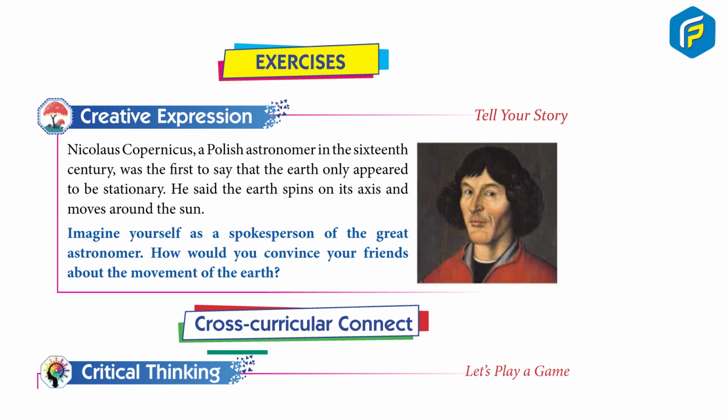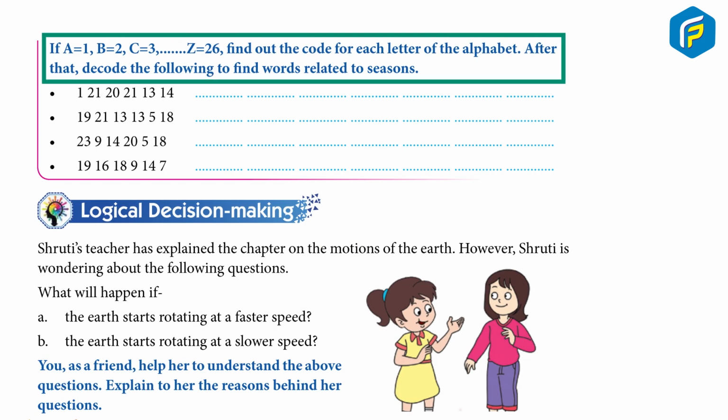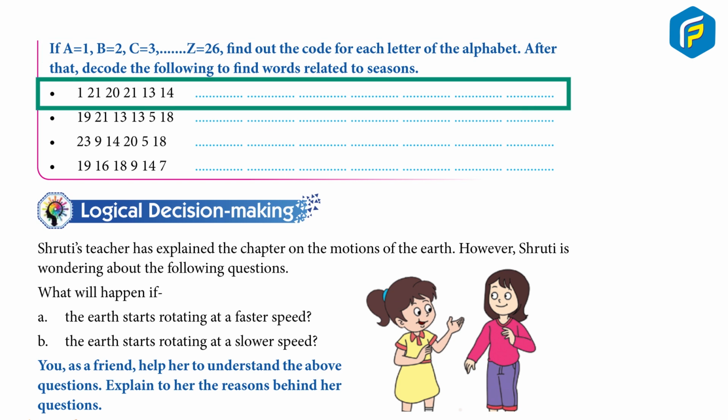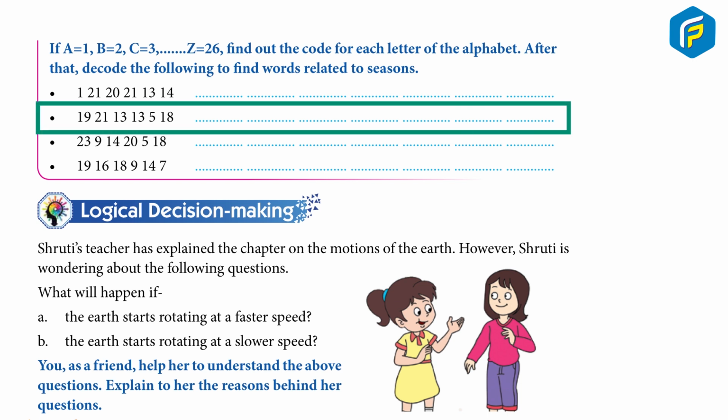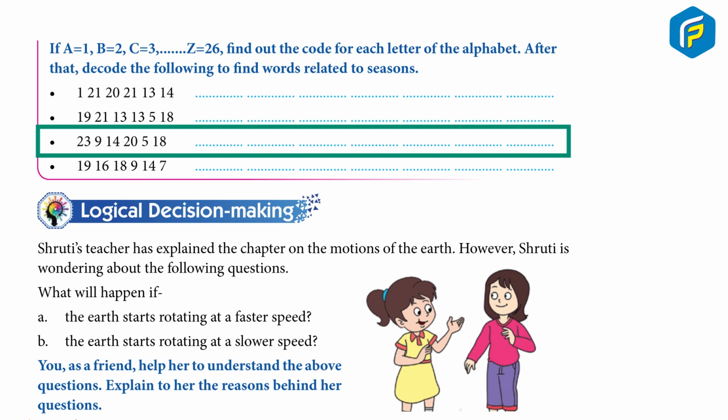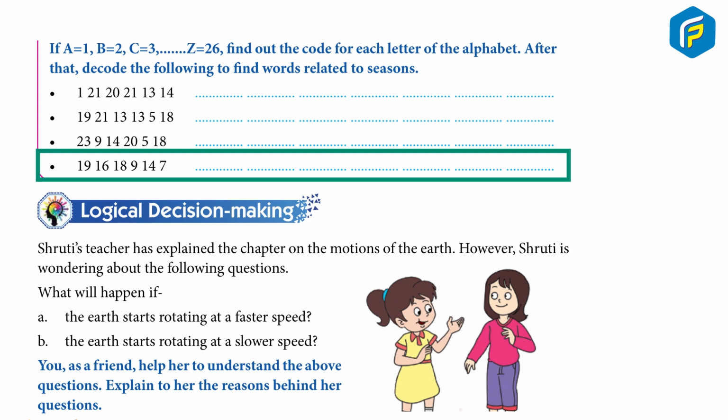Cross-curricular connect. Critical thinking. Let's play a game. If A equals 1, B equals 2, C equals 3, Z equals 26, find out the code for each letter of the alphabet. After that, decode the following to find words related to the seasons: 1, 21, 20, 21, 13, 14, 19, 21, 13, 13, 5, 18, 23, 9, 14, 20, 5, 18, 19, 16, 18, 9, 14, 7.